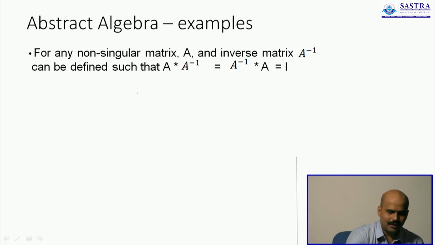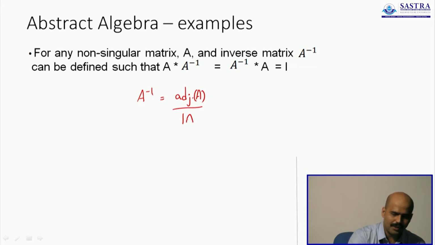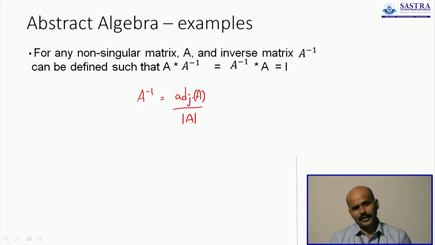You know that A inverse can be determined by the simple formula on the adjoint of A divided by the determinant of A. Now as long as A is non-singular, determinant is not going to be 0, therefore division is allowed, and therefore you will have some matrix defined as the inverse of any given matrix, and hence you will see that the set of all 2 by 2 matrices which are non-singular is not only a semi group, is not only a monoid, is also a group.